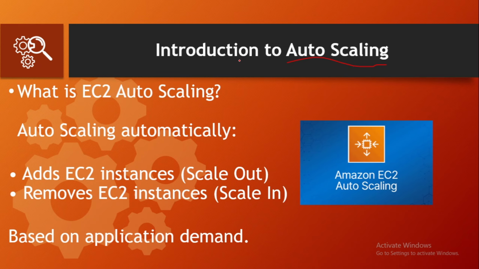When demand decreases, AWS removes extra instances. This is called scale in. So instead of manually managing servers, AWS does it automatically for you. So autoscaling ensures your application always has the right number of servers at the right time.